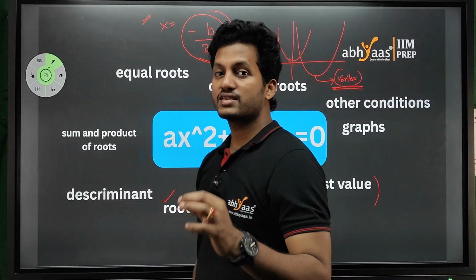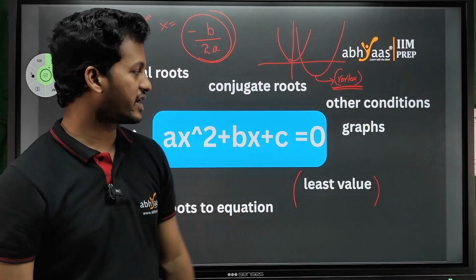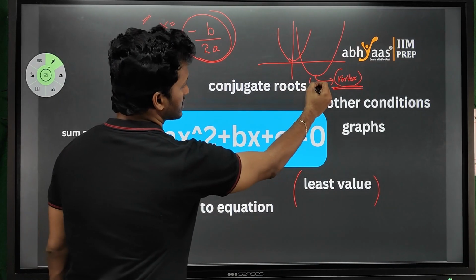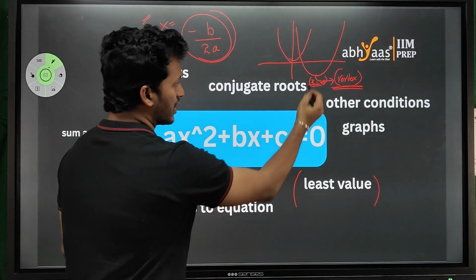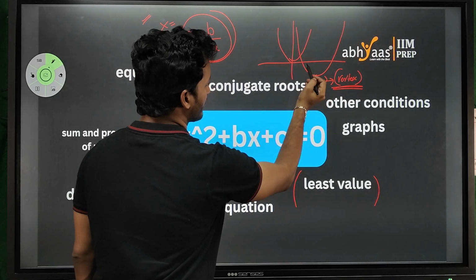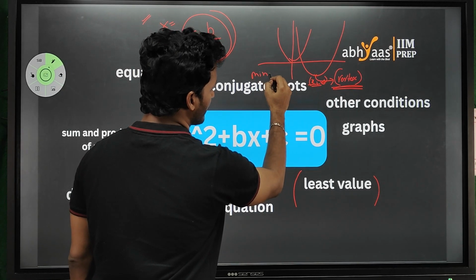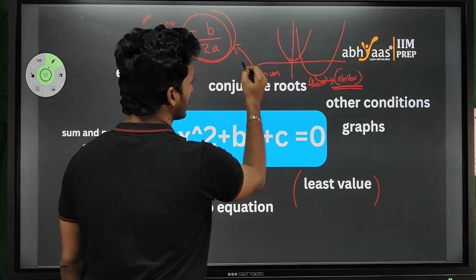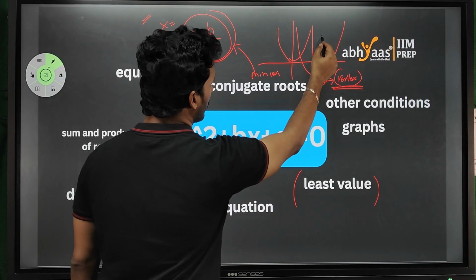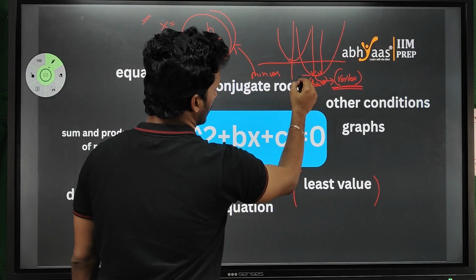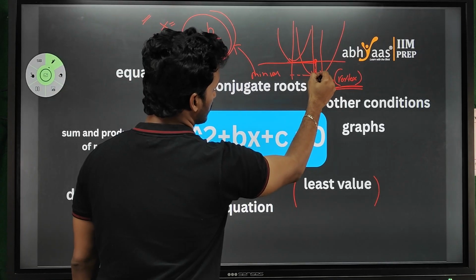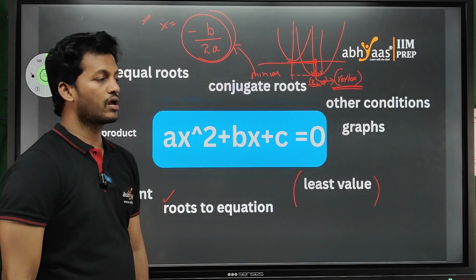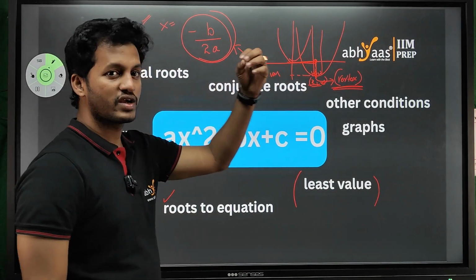But if they ask for the coordinate, here the x comma y value has to be given, right? When they ask for the minimum value, why do I say only minus b by 2a? Because I want this value. So this value is going to be asked, and for that, minus b by 2a is enough.